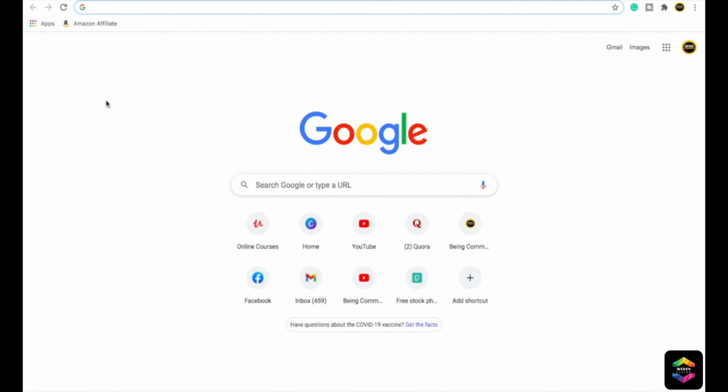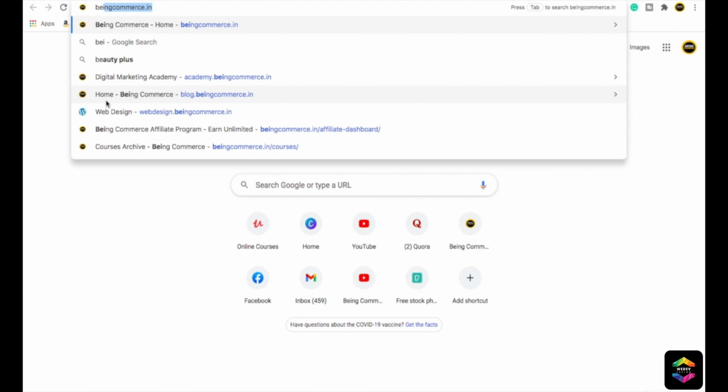Most of the companies offer a domain for free for 1 year. If you already have one, then it's okay, you can leave. But if for some reason you want more domains, then GoDaddy is the best option because they provide very cheap domains, plus they have a very easy to understand website interface. After you have a domain, your visitors can type your domain in the web browser and then come to your website. For example, my website is beingcommerce.in. This is one domain. If someone wants to come to my website, he needs to type my domain, then he can just come to my website like this.